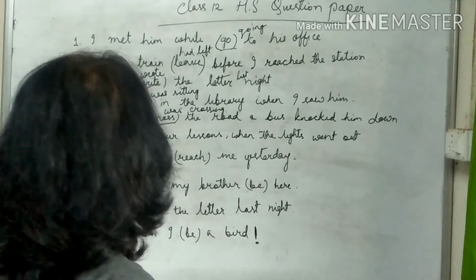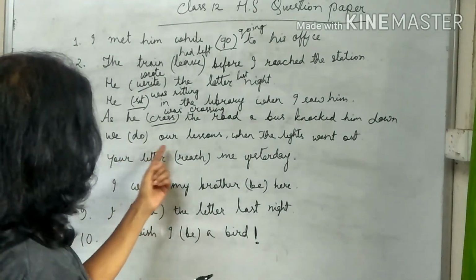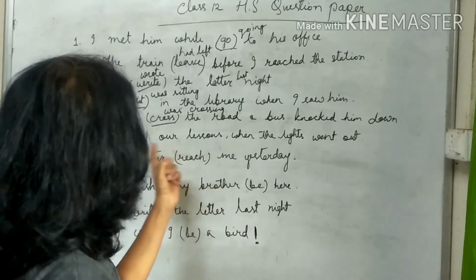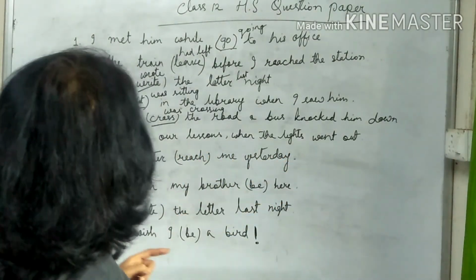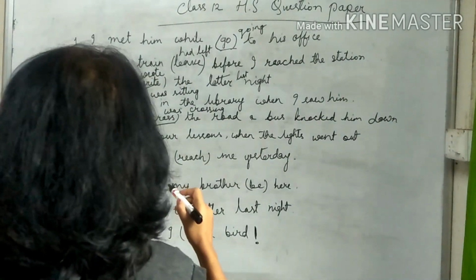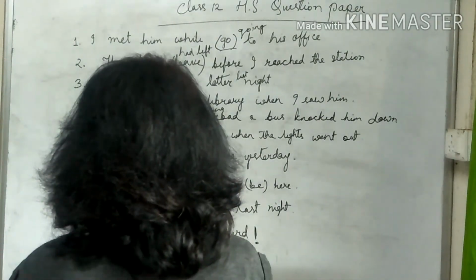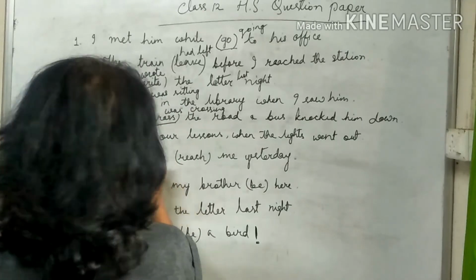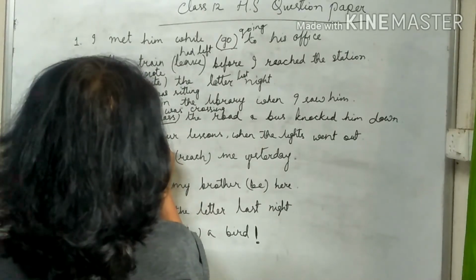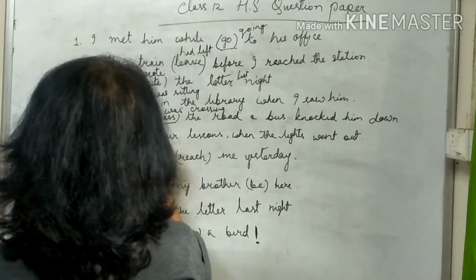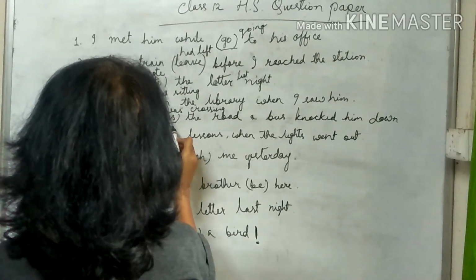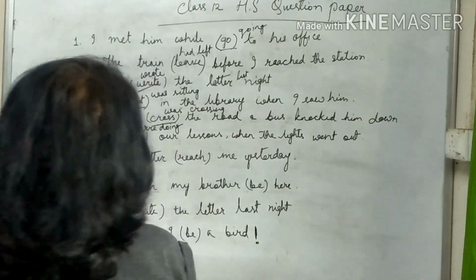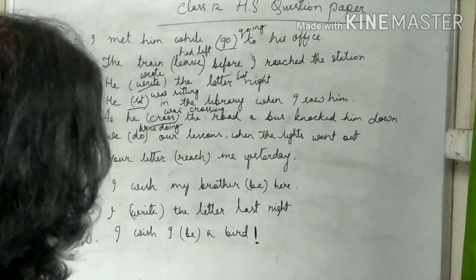Past continuous. Number 6. We do our lessons when the lights went out. We were doing our lessons when the lights went out.